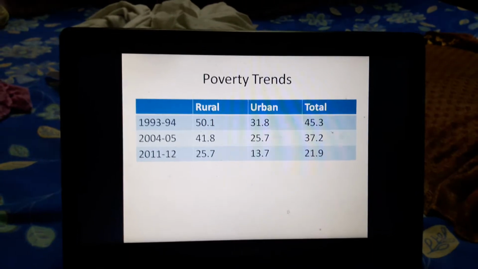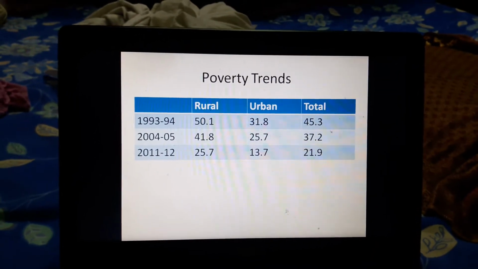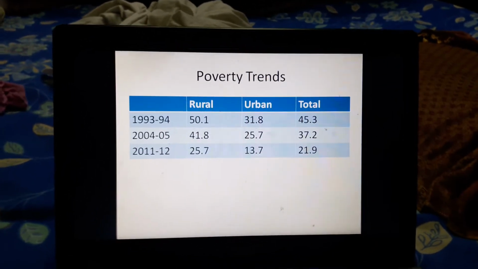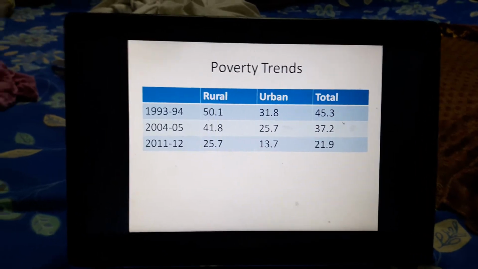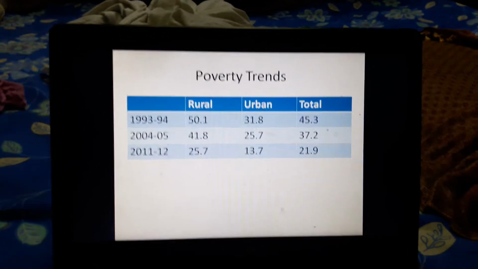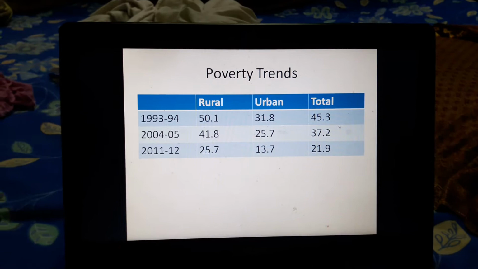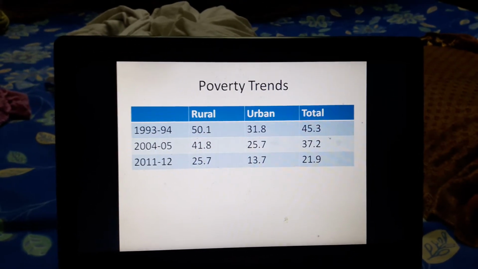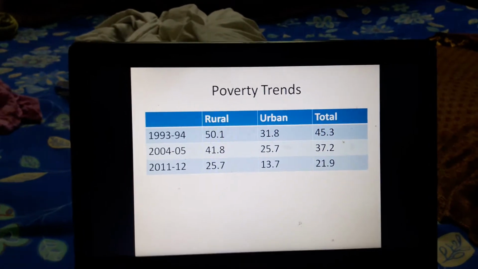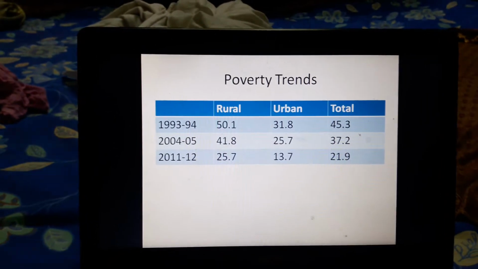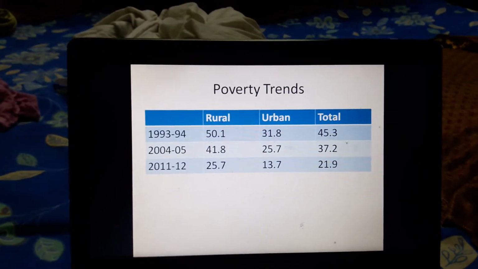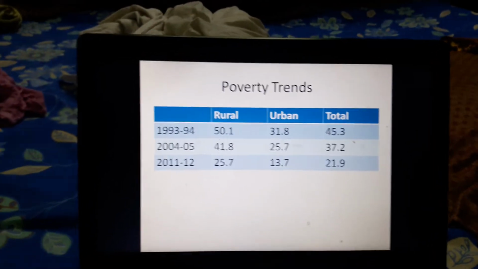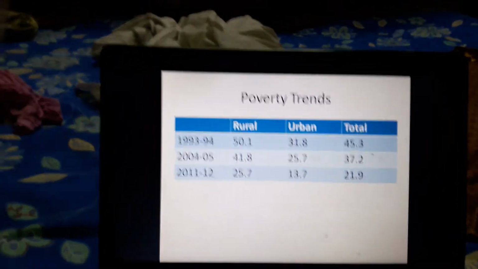So for urban areas also the poverty ratios were coming down. But if we look at the data for 2011-12, then although the poverty trends are coming down, the incidence of poverty is still substantially high in both rural and urban areas.